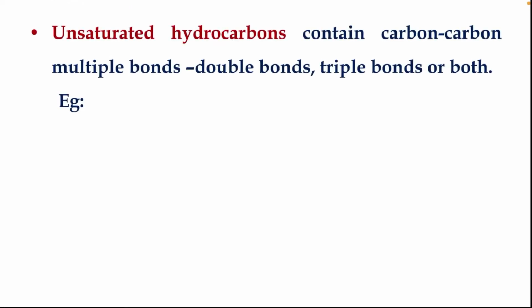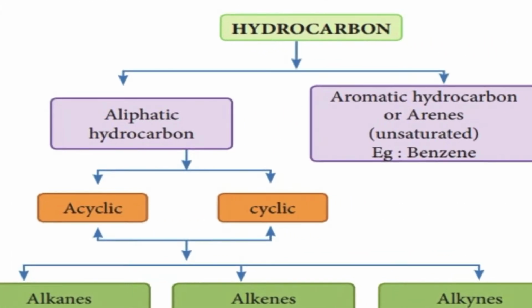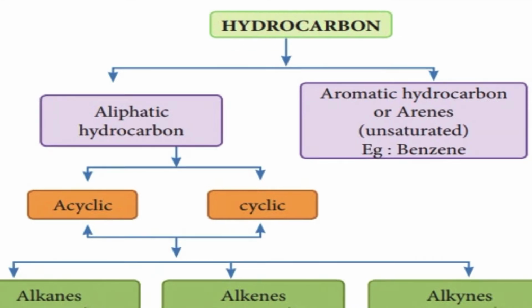Unsaturated hydrocarbons contain carbon-carbon multiple bonds: double bonds, triple bonds, or both. Hydrocarbons can be broadly classified into aliphatic hydrocarbons and aromatic hydrocarbons, in which aliphatic hydrocarbons contain acyclic as well as cyclic compounds, and they are broadly classified into alkanes, alkenes, and alkynes. Today in this module, we will be discussing the first category of compounds, that is alkanes.